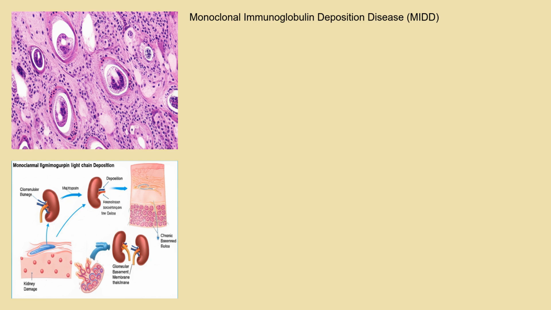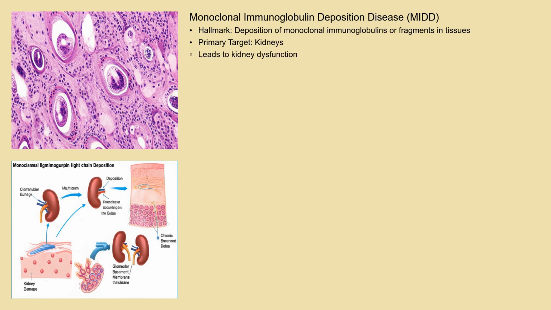These deposits primarily affect the kidneys, leading to kidney dysfunction, but can also involve other organs such as the heart, liver, and peripheral nerves. The exact type of immunoglobulin involved varies, with light chains, heavy chains, or complete immunoglobulin molecules capable of forming these damaging deposits. The deposits trigger a cascade of events, including inflammation, fibrosis, and cellular damage within the affected organs.